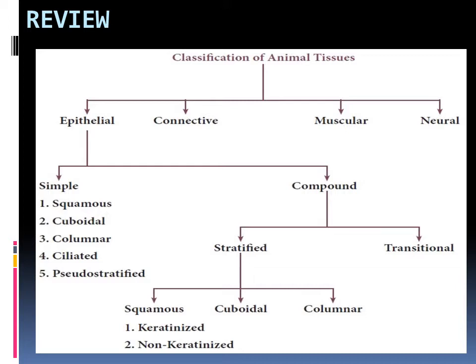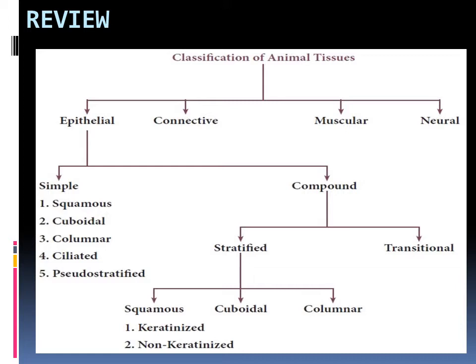Then the simple epithelial tissue is further classified as squamous epithelial tissue, cuboidal epithelial tissue, columnar epithelial tissue, ciliated epithelial tissue, as well as pseudostratified epithelial tissue. So far we have completed this simple epithelial tissue. And in today's class we are supposed to discuss this compound epithelial tissue. Hope you can differentiate the simple epithelium from the compound epithelium, right?